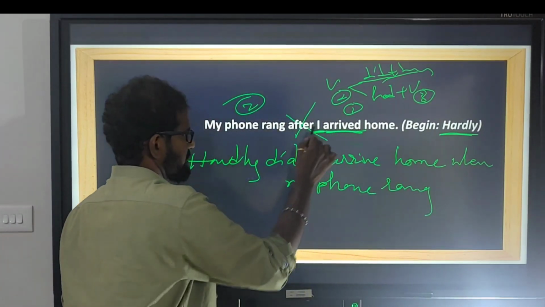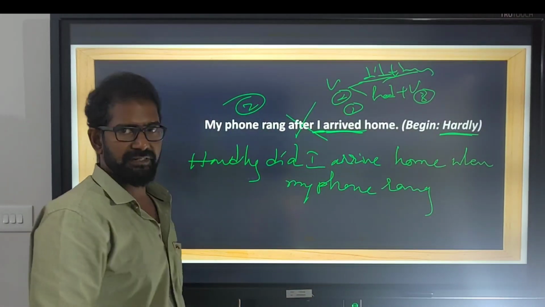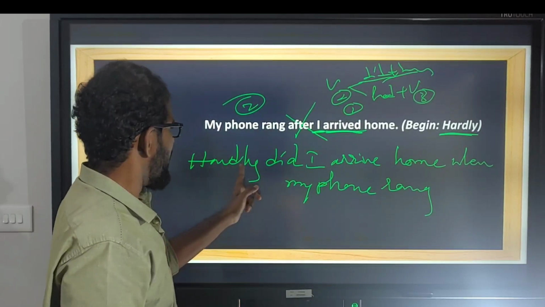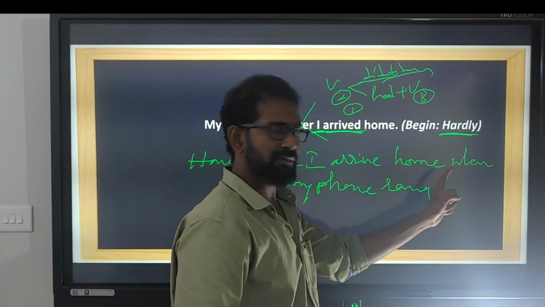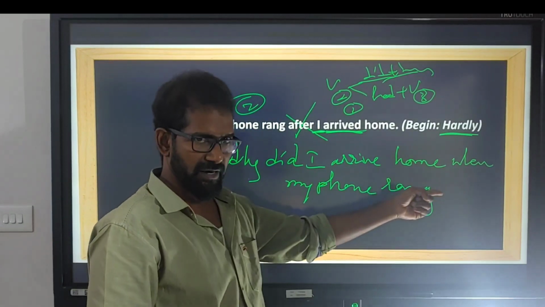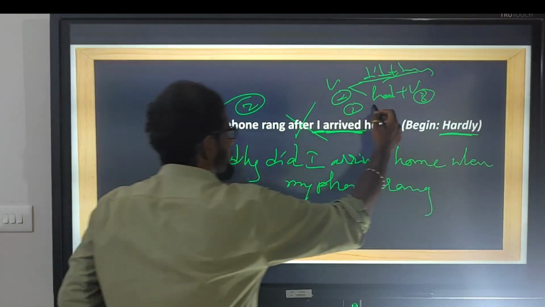We just go. We don't use after. Hardly did I arrive home when my phone rang. We can also use had plus V3.